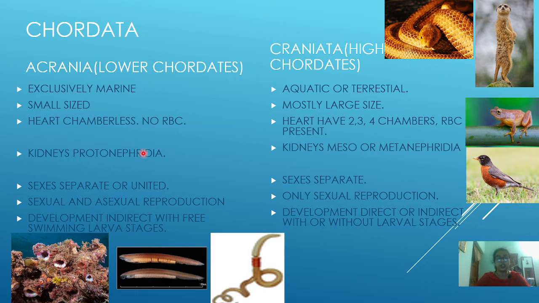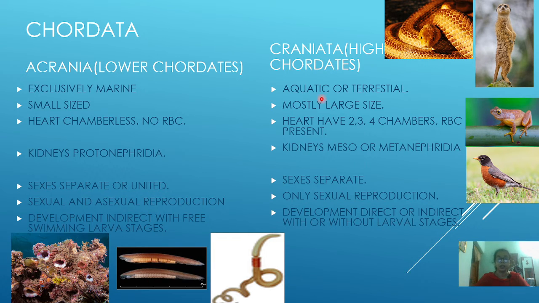And the heart is chamberless, no RBC will be present, and the kidney is protonephridia, or primitive kidney. Sexes are separate or united; sex may be different organisms but sometimes united, and sexual or asexual reproduction is seen. Direct or indirect larva: the indirect larval stage is usually seen, no direct development, an indirect larval stage, that is the trochophore larva, will be seen.